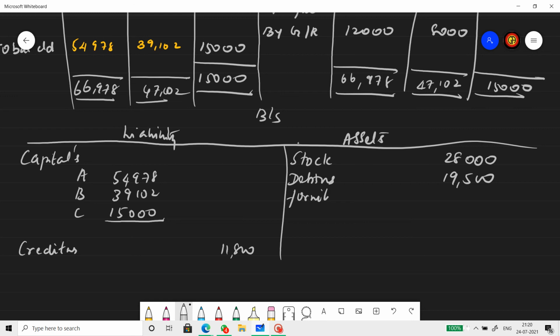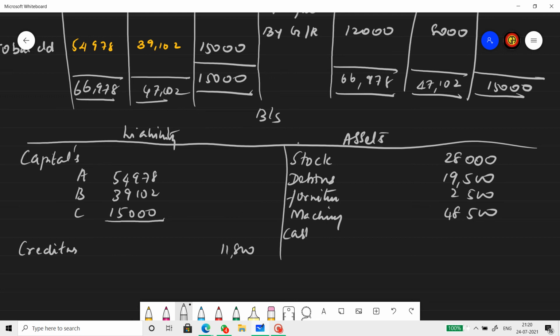Furniture. 2,500. Next one. Machinery. 48,500. Then goodwill, that's it. Goodwill we don't take because we have written it off.